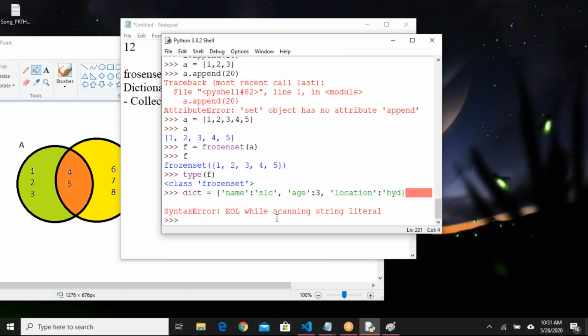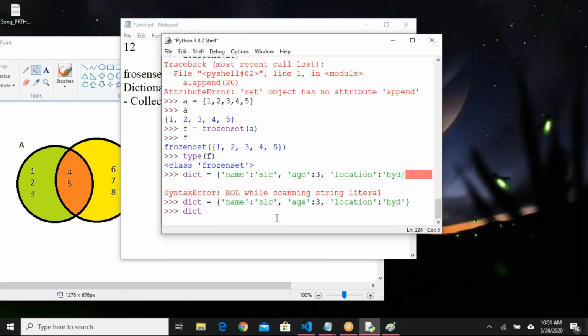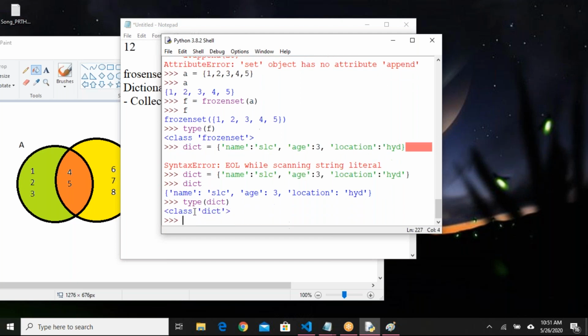Okay, I missed one quotation mark. Done here. If I say dict, dictionary, I got here name SLC, age 3, location Hyderabad. If I say type of dictionary, dict, I'll get the dictionary data type. Okay, this is how you can declare a dictionary.